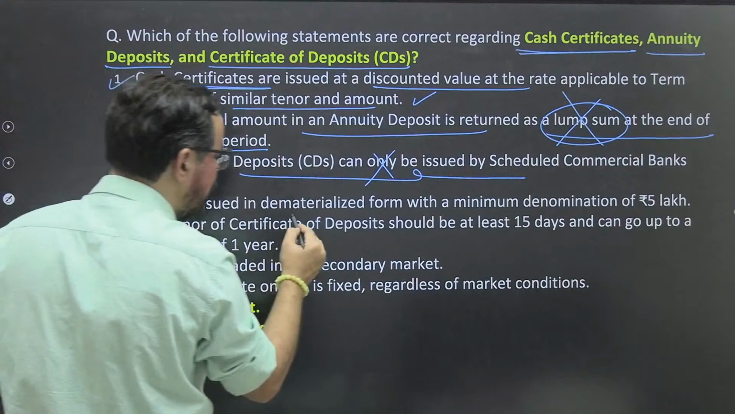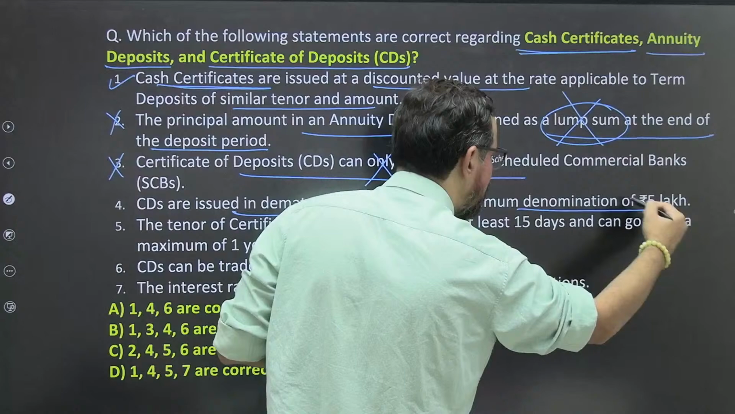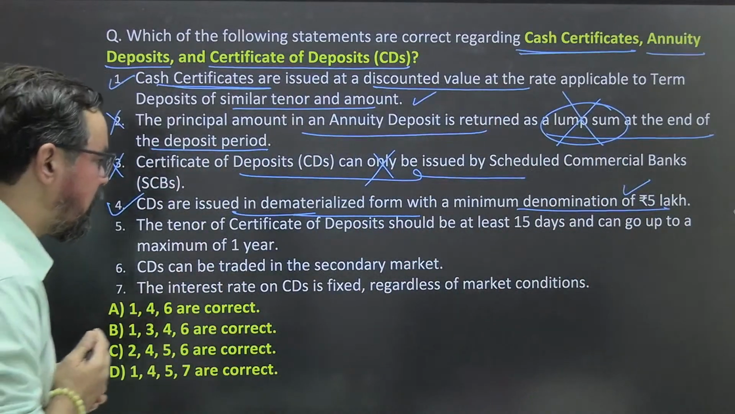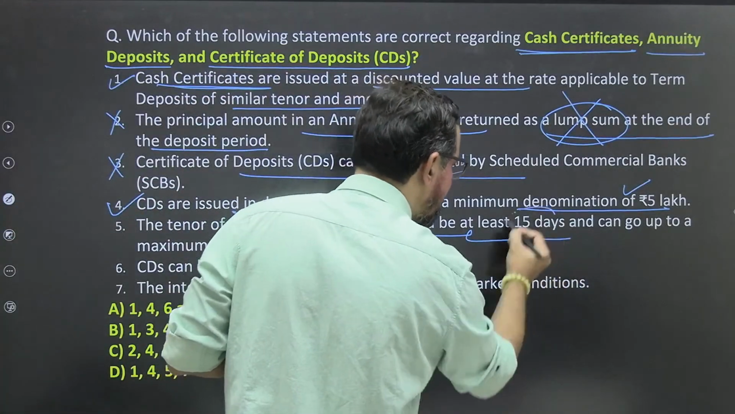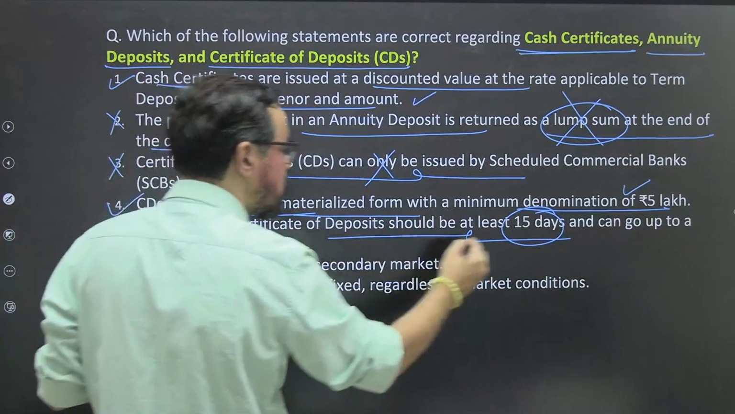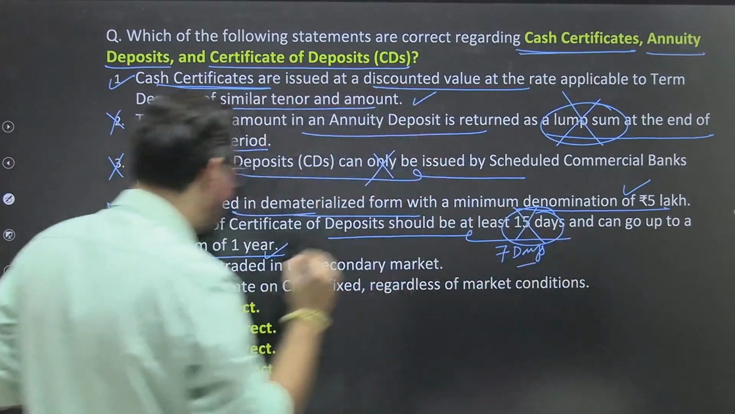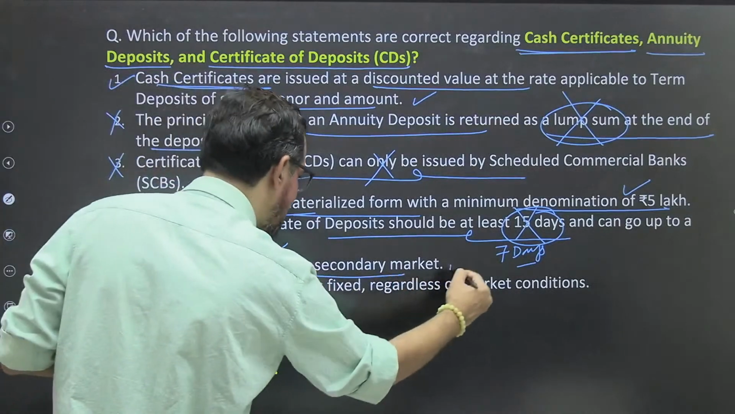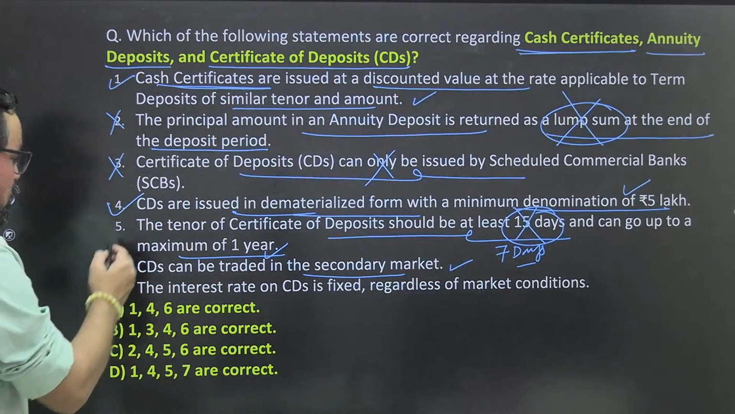CDs are issued in a dematerialized form with a minimum denomination of 5 lakhs. This is 100% true. The tenure of certificate of deposit should be at least 15 days and it can go up to maximum 1 year. So this is true, but this is wrong. Minimum it is how many days? 7 days. It can be issued for a 7 days period. CD can be traded in the secondary market. These are negotiable instruments. They can be traded in secondary market. True. So this is wrong. This is true.